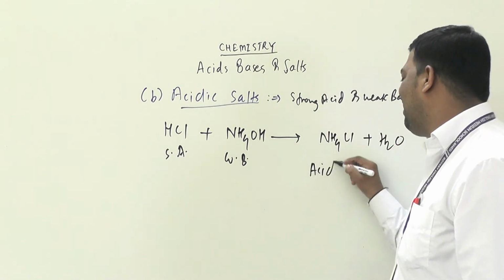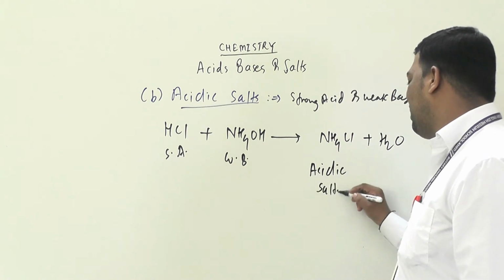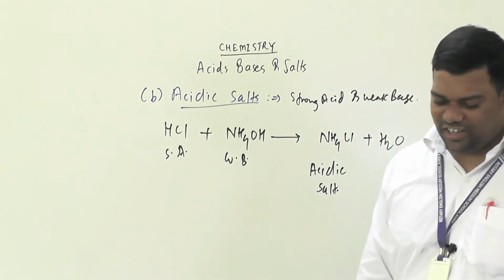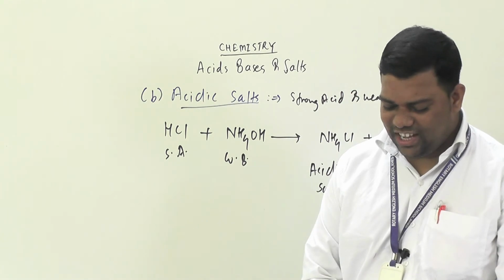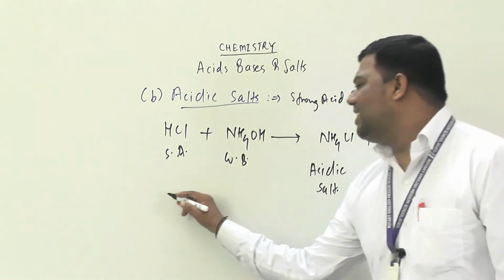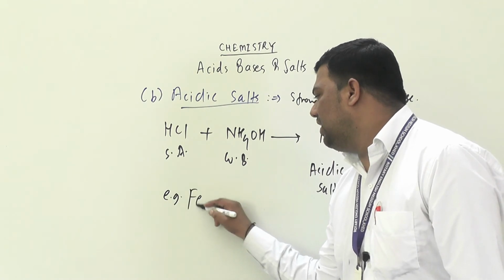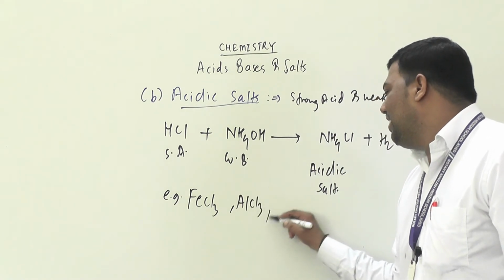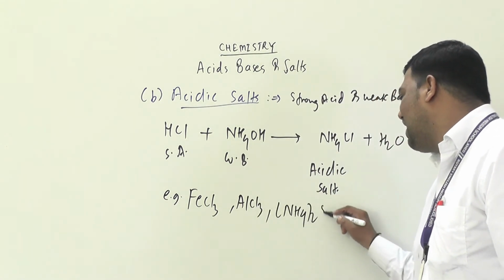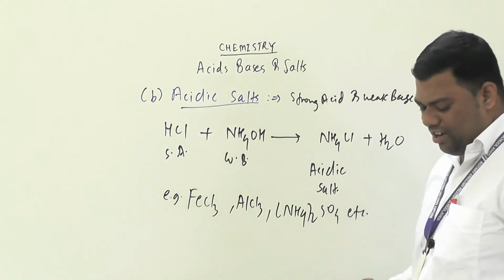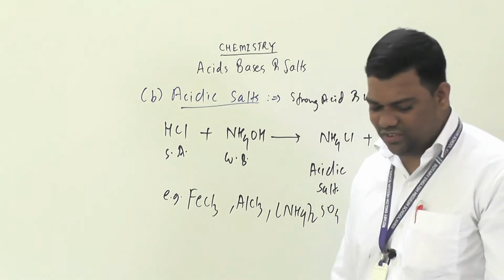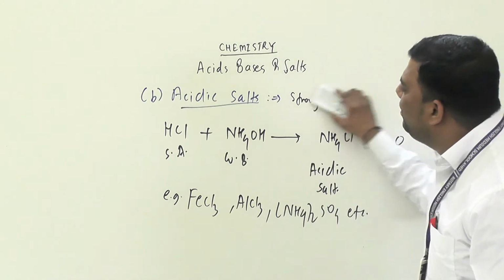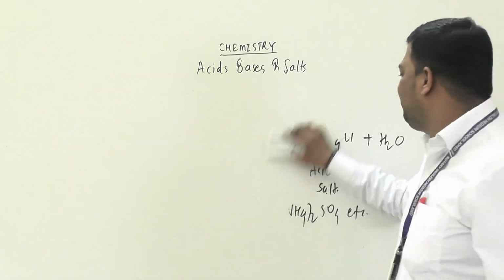So beta, this is your acidic salt. And this acidic salt is prepared from HCl and NH4OH. Okay. Some other examples are also there: FeCl3, then AlCl3 also, beta. Then your ammonium sulfate (NH4)2SO4, etc. These are examples of your acidic salts.